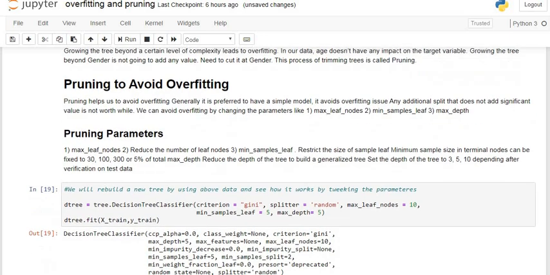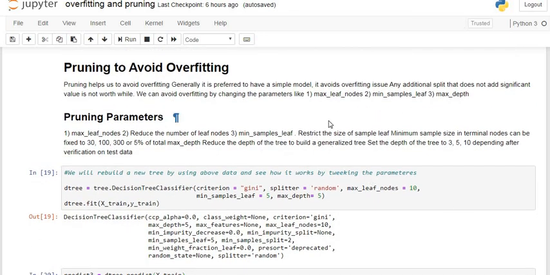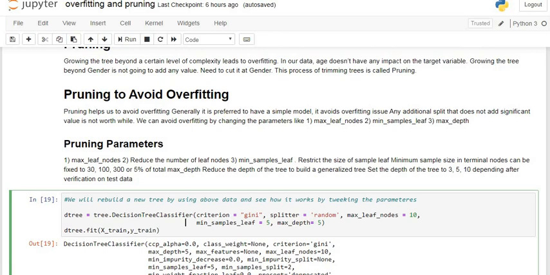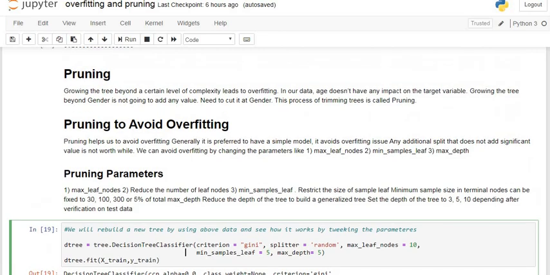So by applying these three constraints, we try to obtain a better model, that is a model fitted well to the training dataset as well as the testing dataset. So this is the required procedure to overcome the problem of overfitting by applying pruning.